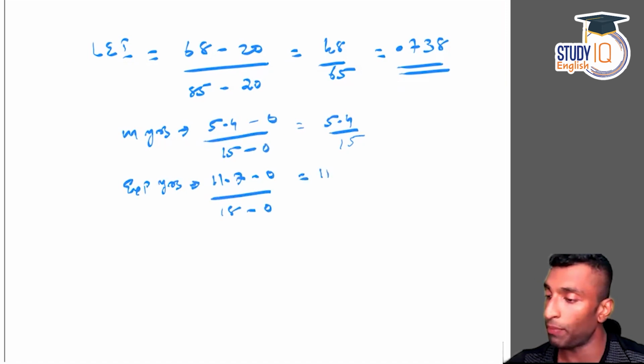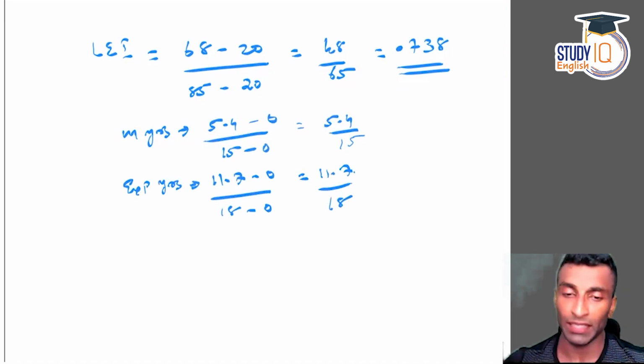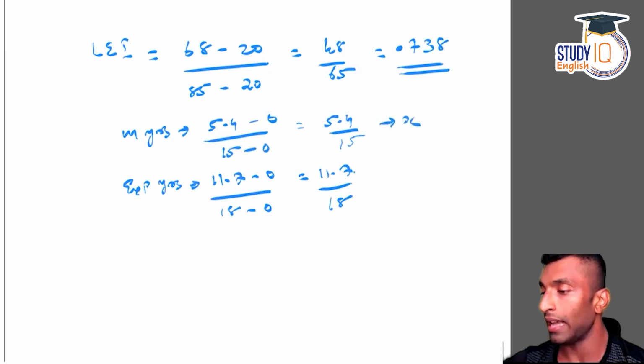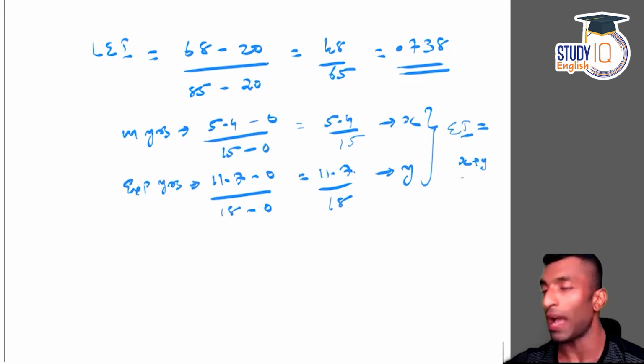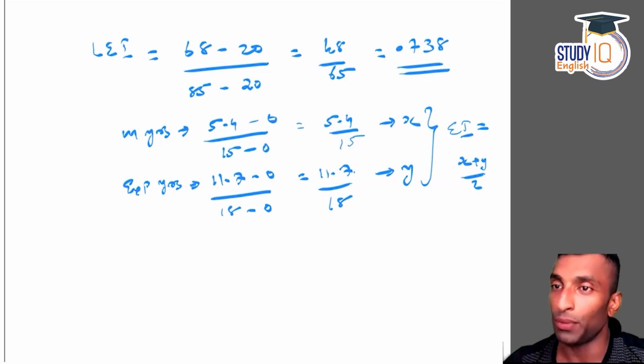This you will be getting 11.7 divided by 18. Now you need to add both, divided by 2. That means you are supposed to take the average. Okay, so just mark it as X and just mark it as Y. What you need to do is EI equal to X plus Y by 2, average of this. That's what you need to do. Simple. Now that's something which you can do easily.